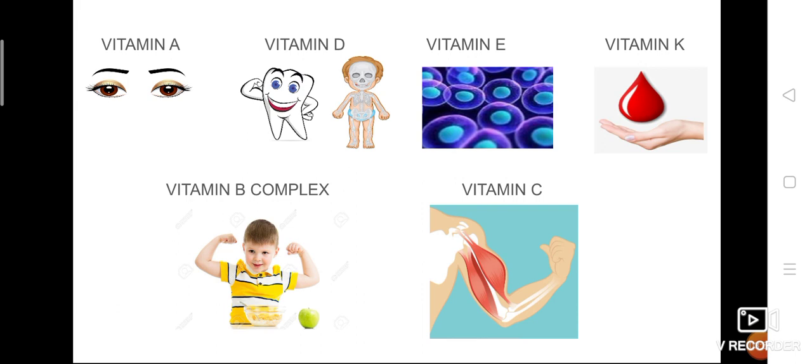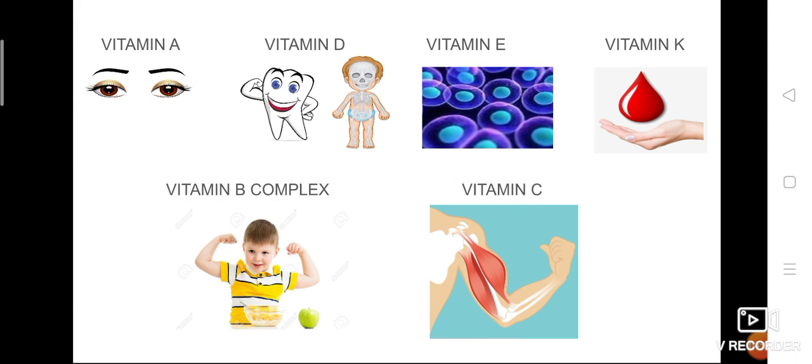Next is vitamin D, and it is essential for the strength of our teeth and bones. We get vitamin D not only from the diet.